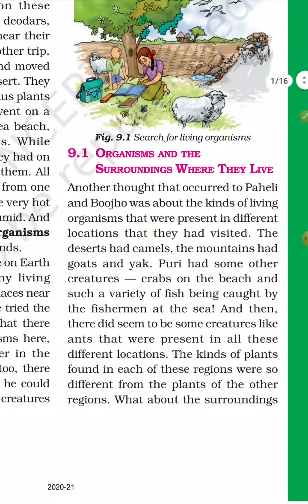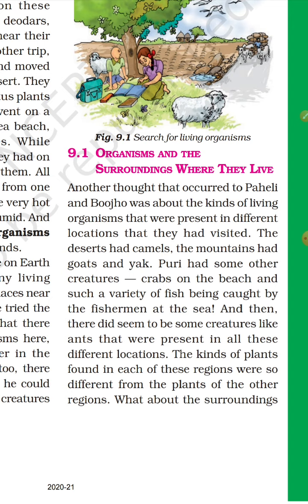Okay, now we start from here. Organisms and their surroundings where they live. Now we discuss more about this one. Another thought that occurred to Paheli and Bujo was about the kinds of living organisms that were present in different locations that they had visited. The desert had camels, the mountains had goats and yak, Puri had some other creatures. I already discussed that. The same thing was thought by Paheli and Bujo.